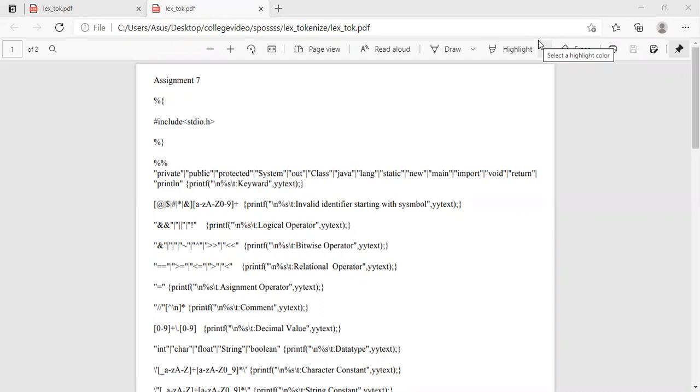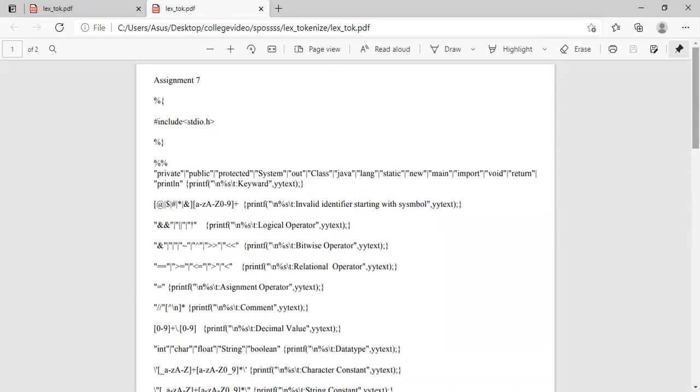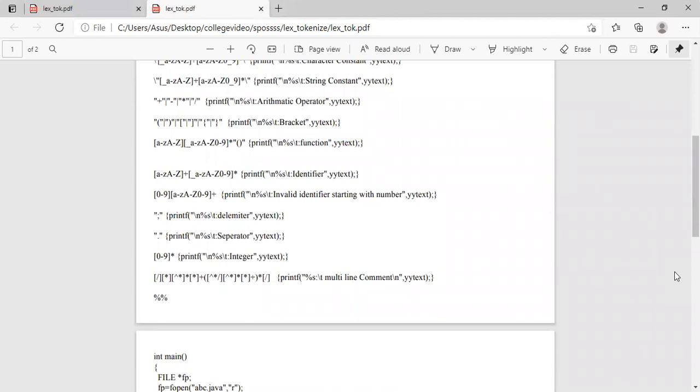Today, I'm here to explain the lexical analyzer and how it identifies the token category. Now, what exactly is a token? A token is nothing but a sequence of characters and its type. Type means whether it is a logical operator, a particular keyword, an identifier, a function, a bracket, etc. So in this assignment, we are going to see how the lexical analyzer checks the type of a particular token.